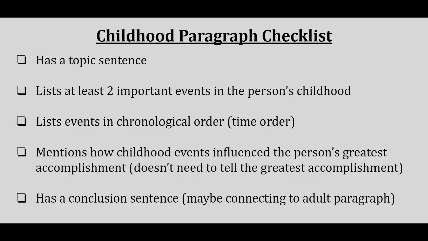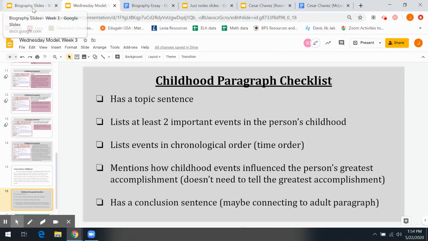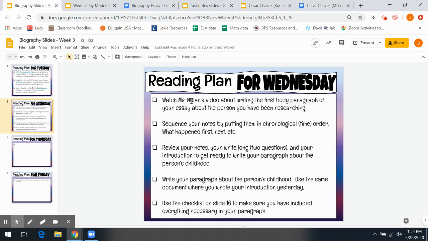Okay, so here's your checklist again. You want to make sure that you have all these things in your childhood paragraph, and you want to make sure you're checking back to your notes and possibly the sources, the books and articles that you read. Okay, so your job for today, watch my video, which you're watching right now. Sequence your notes, putting them in time order. Review your notes, those 2 questions that you wrote long about, and your introduction to get ready to write your paragraph. Write your paragraph, and then use that checklist on slide 16 to make sure you've included everything that's needed.